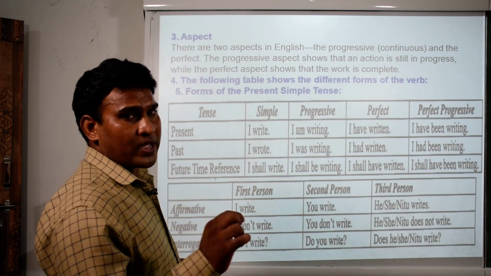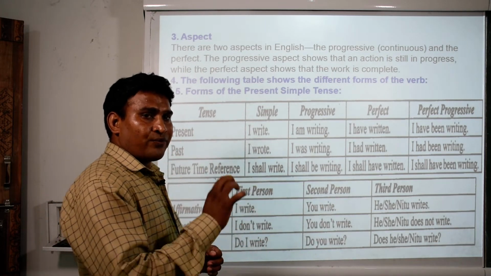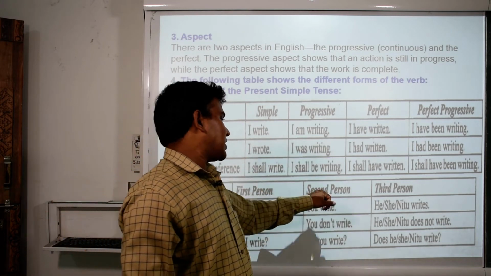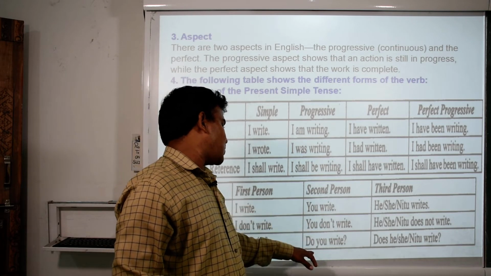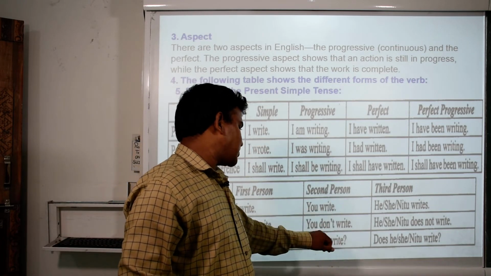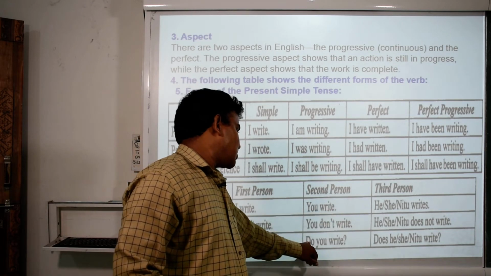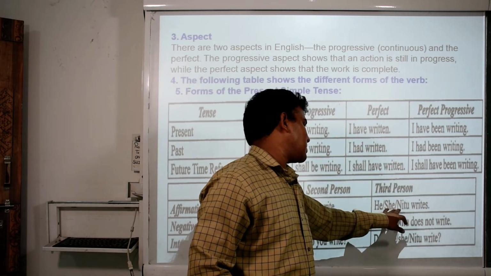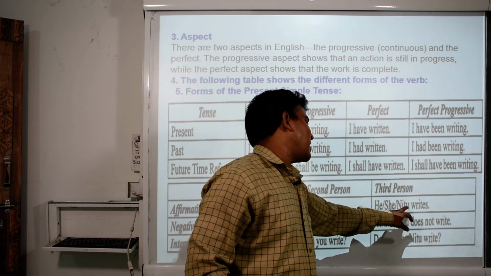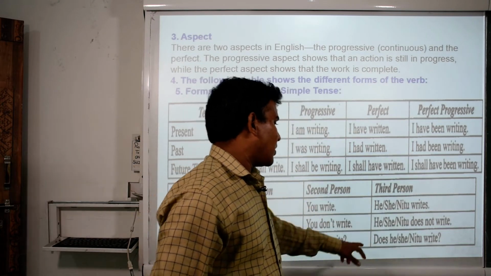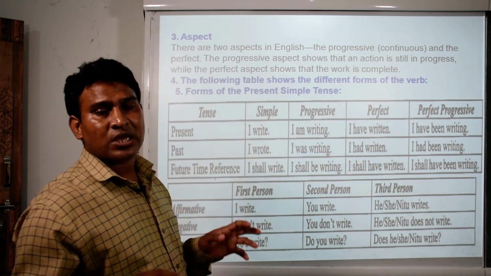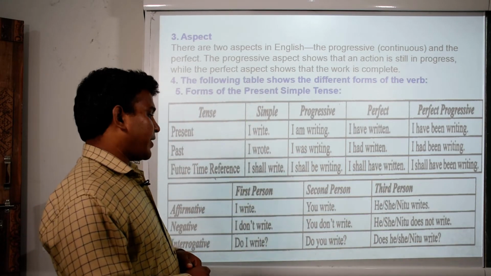Interrogative, you need to place do or does first. Then that becomes interrogative. Second person says you and do. You write and you don't write. Do you write? Third person, he, she, it, he, she, or any name like Neetu writes, or he, she, or Neetu does not write, or does she, he, or Neetu write.